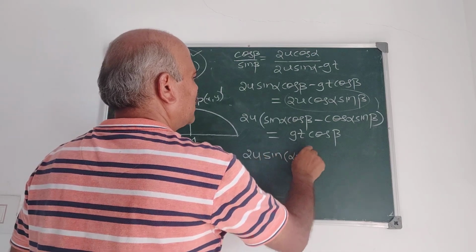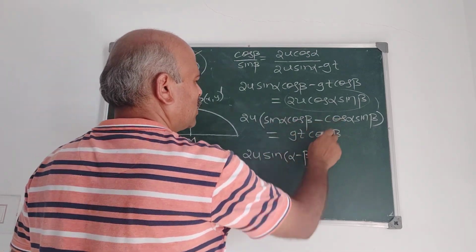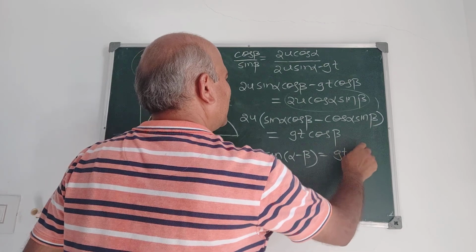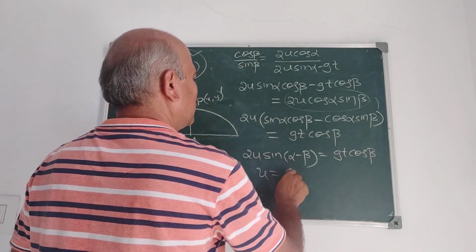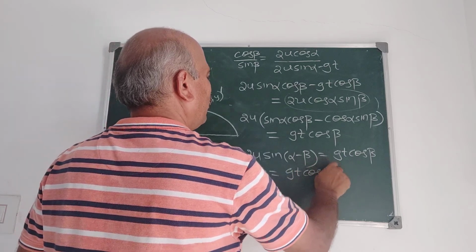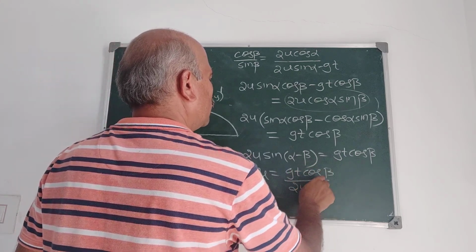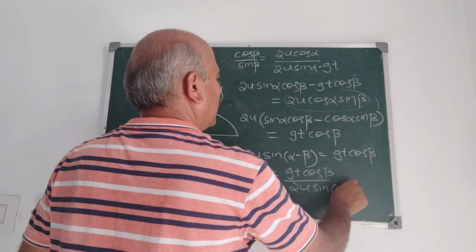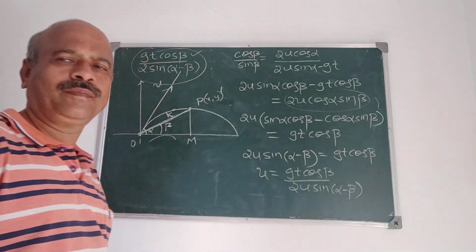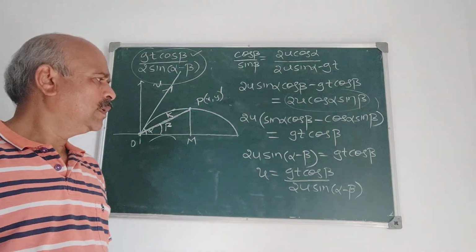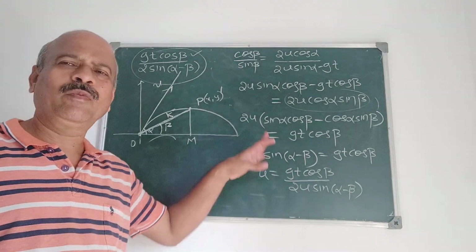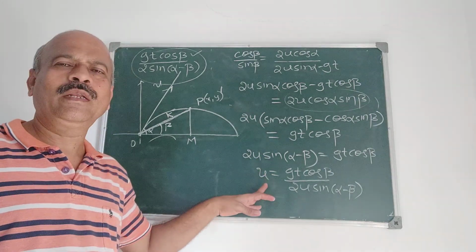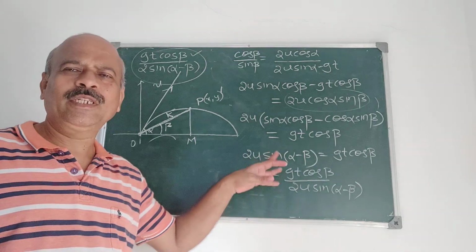Sin alpha minus beta, since sin a cos b minus cos a sin b is gt cos beta. Therefore u is gt cos beta upon 2 sin alpha minus beta. So this is u.